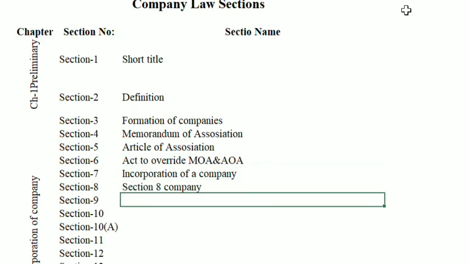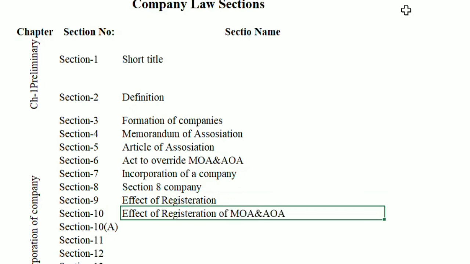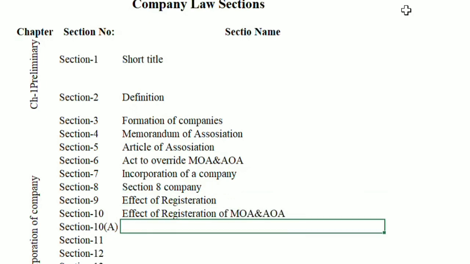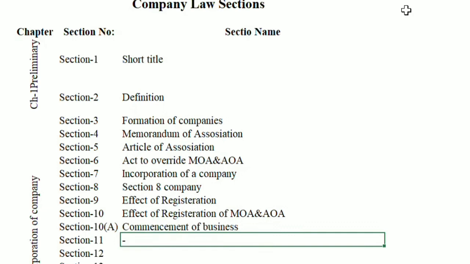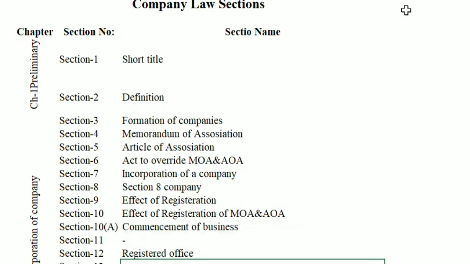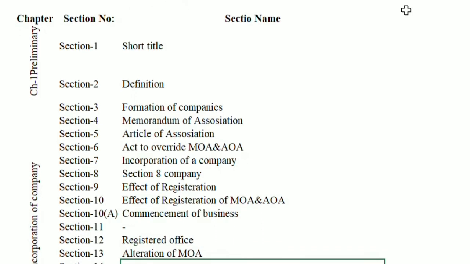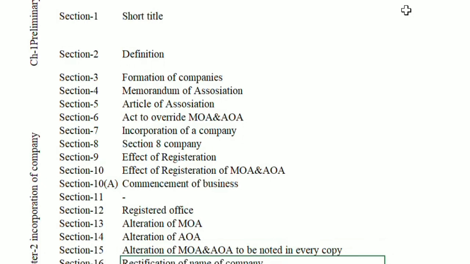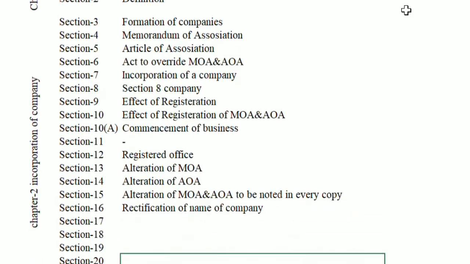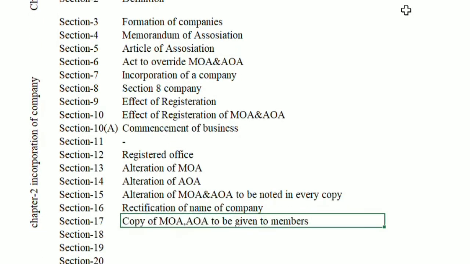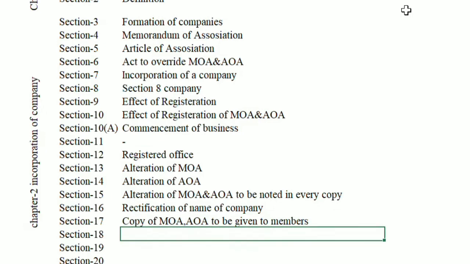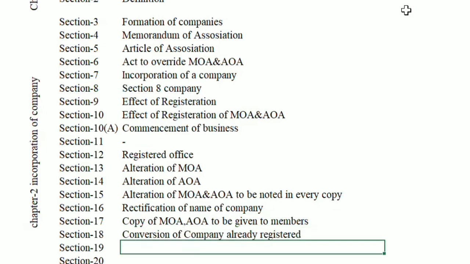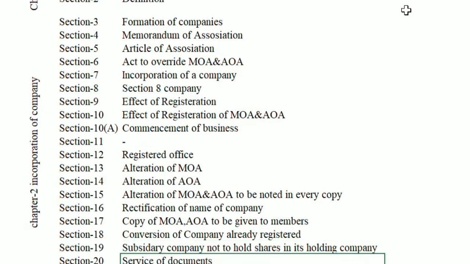8 Section 8 company. 9 Effect of registration. 10 Effect of registration of MOA and AOA. 10A Commencement of business. 11 Omitted. 12 Registered office. 30 Alteration of MOA. 40 Alteration of AOA. 50 Alteration of MOA and AOA to be noted in every copy. 60 Rectification of name of company. 70 Copy of MOA and AOA to be given to members. 80 Conversion of company already registered. 90 Subsidiary company not to hold shares in its holding company.